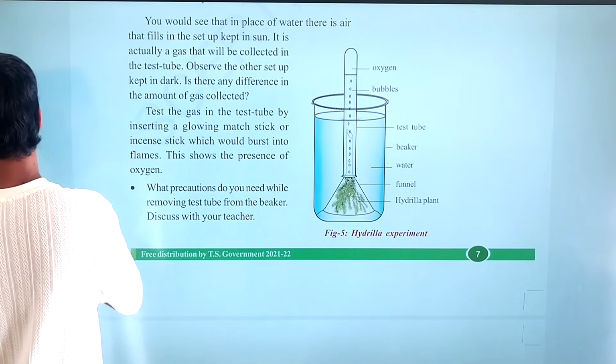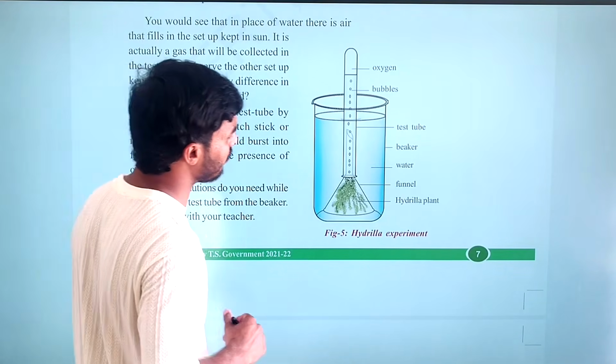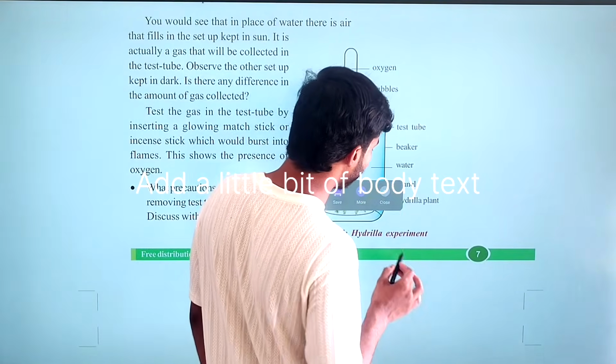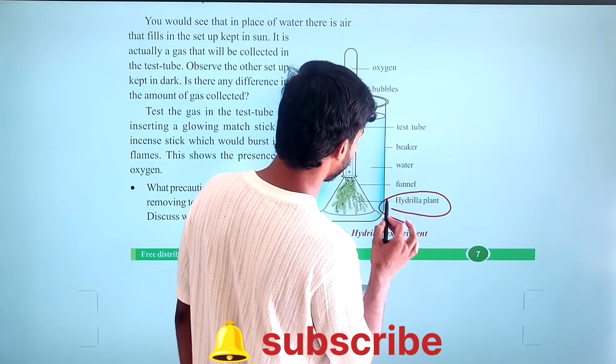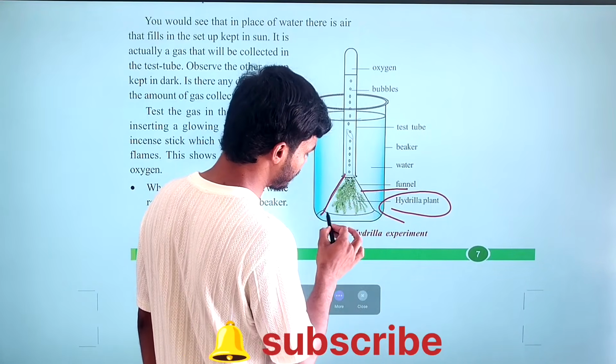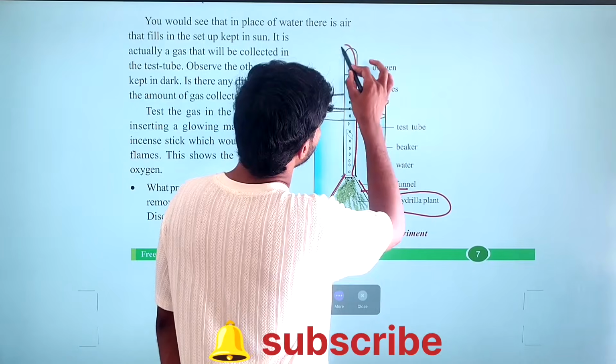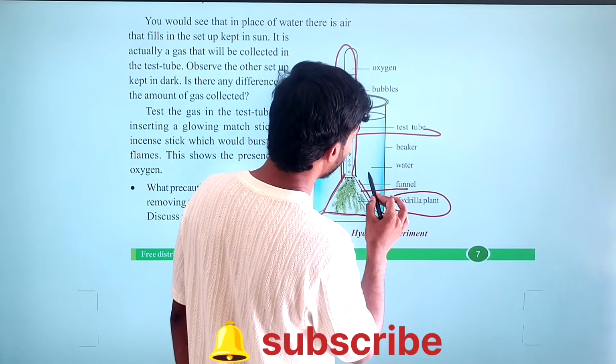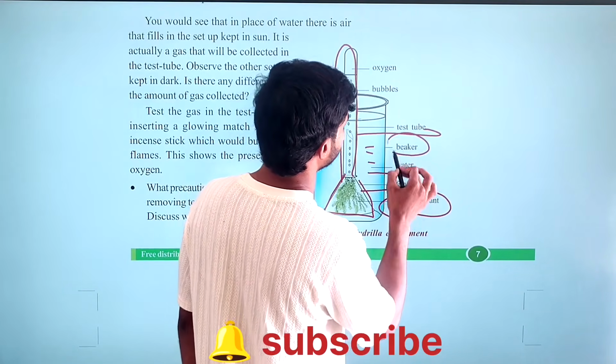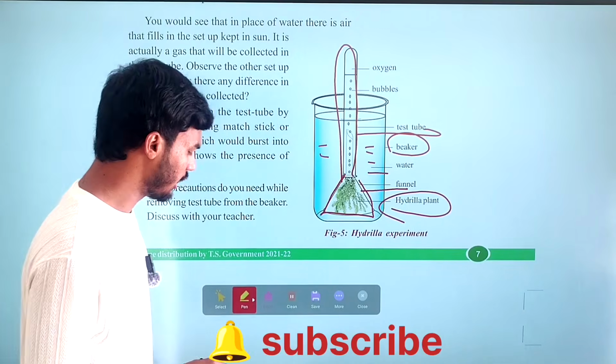So for this experiment, what are the material requirements? The material requirements are hydrilla plant, funnel. This is a funnel which is transparent. Then this is a test tube, water, beaker. These were the material requirements.